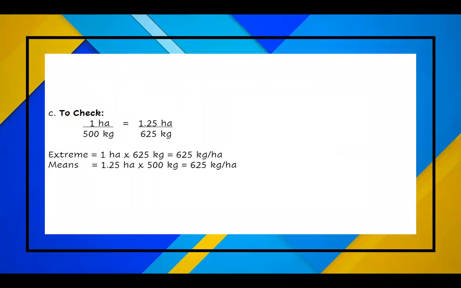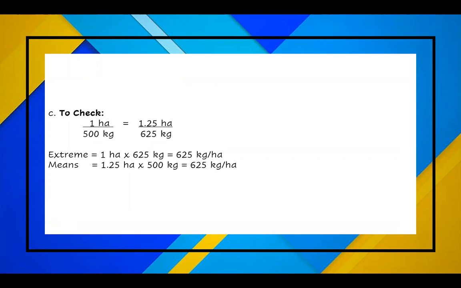To check that, 1 hectare divided by 500 kilogram is equal to 1.25 hectare divided by 625 kilogram. So the extreme is equal to 1 hectare times 625 kilogram. We use cross multiplication, which gives 625 kilogram hectare.